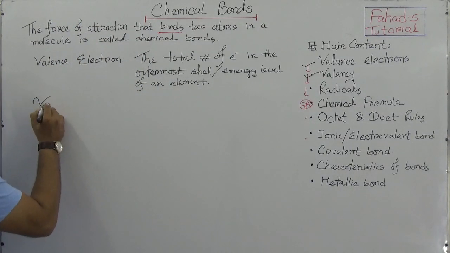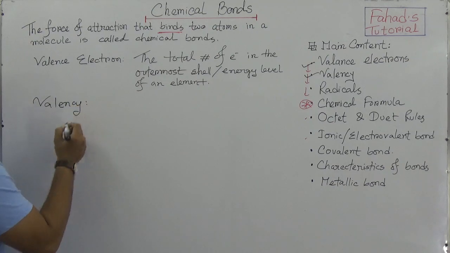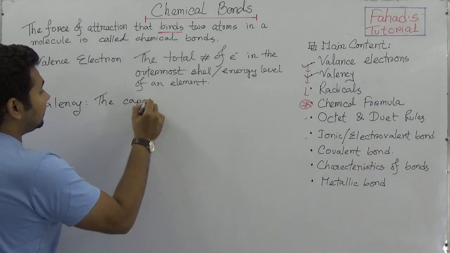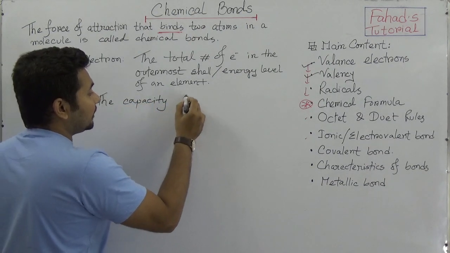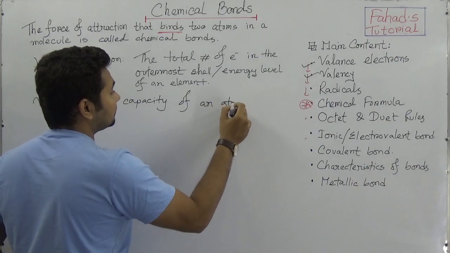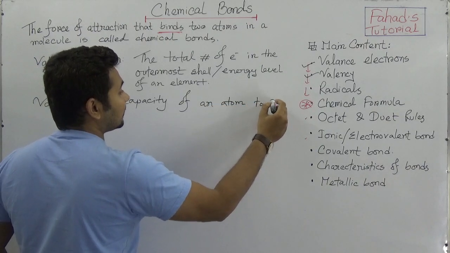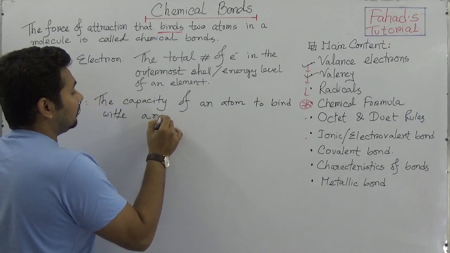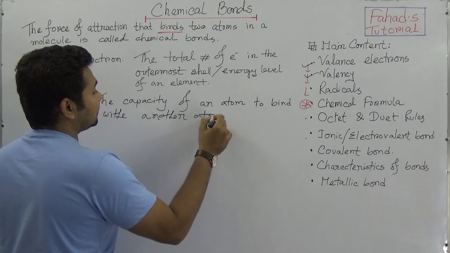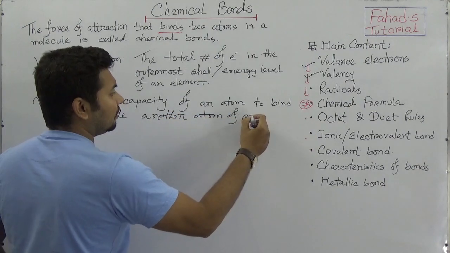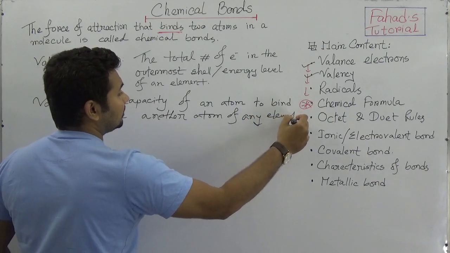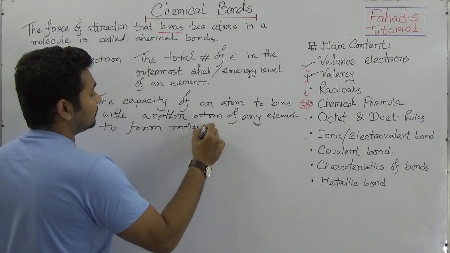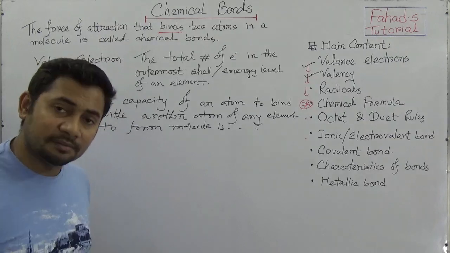We can say that the capacity of an atom to bind with another atom of any element to form a molecule is the valency of that element.